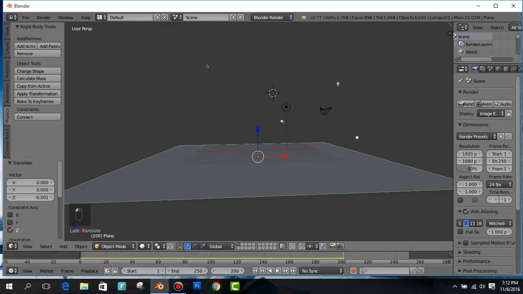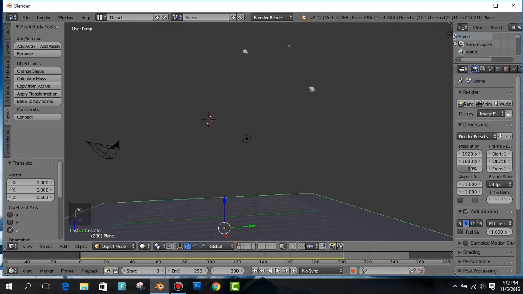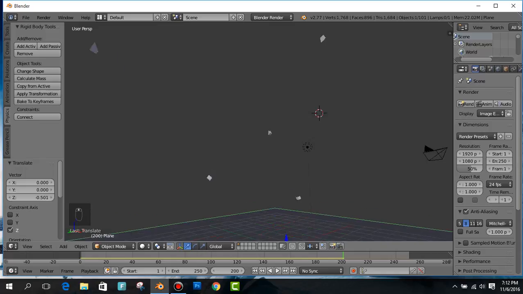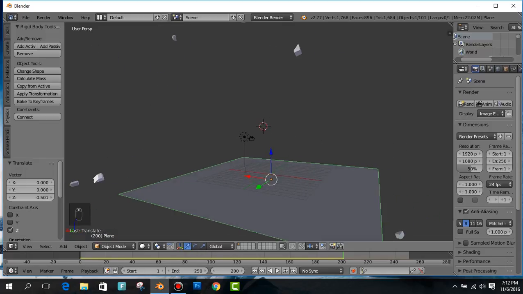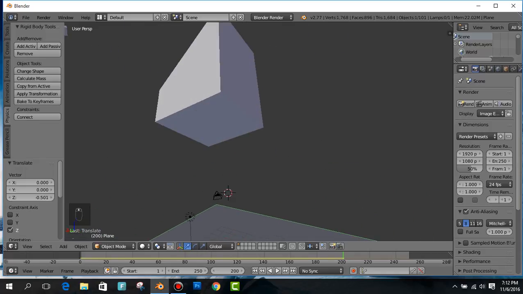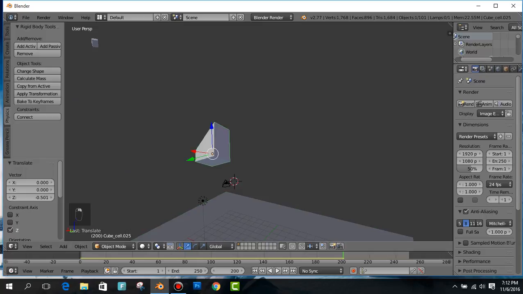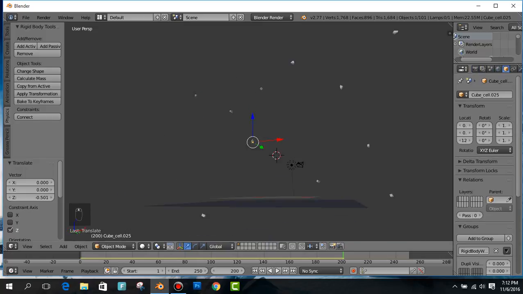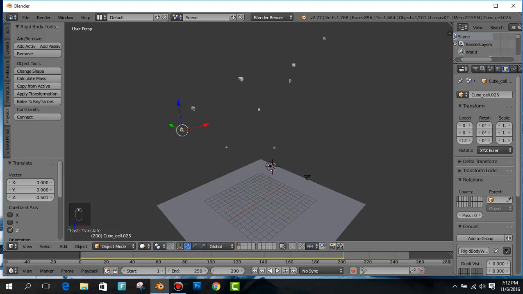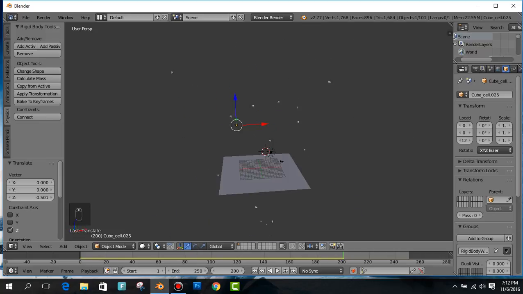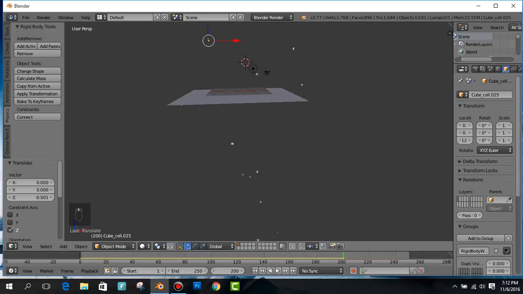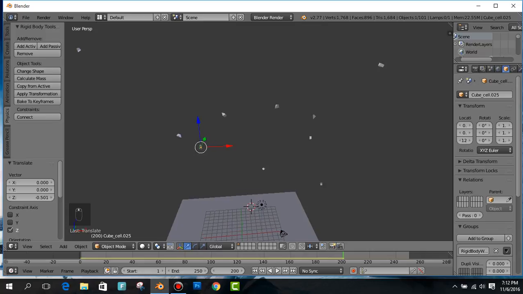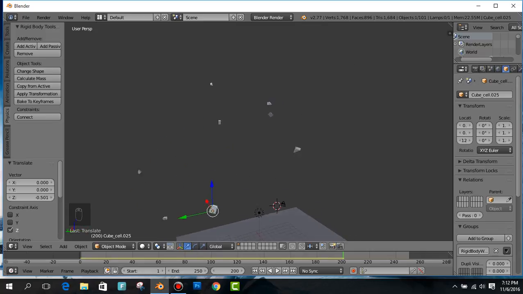Okay, guys, this is the simple animation you can create, and it is very easy to create. You can put some color here, but this is not the tutorial for putting colors. This is the tutorial to make some animation. Okay, that is specially for you guys. You can have fun this way.